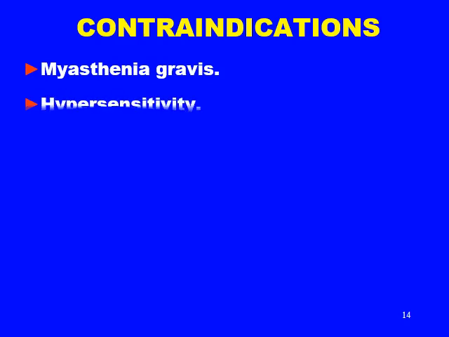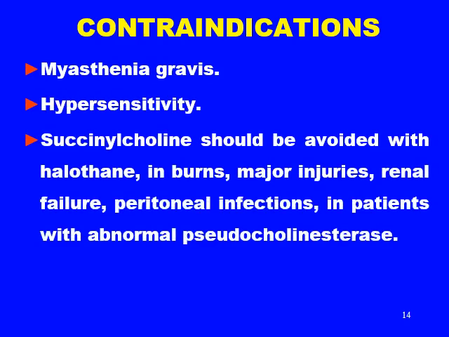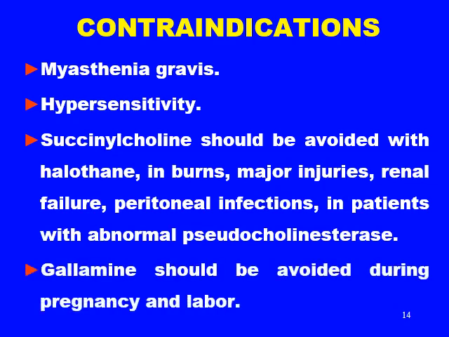What are the contraindications of neuromuscular blockers? The first contraindication is myasthenia gravis. The second is hypersensitivity. Third, succinylcholine should be avoided with halothane, in burns, major injuries, renal failure, peritoneal infection, and in patients with abnormal pseudocholinesterases. All the adverse effects we have discussed before, so we should avoid using succinylcholine in these conditions. Gallamine should be avoided during pregnancy and labor.